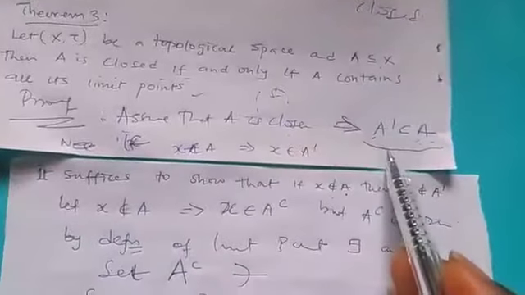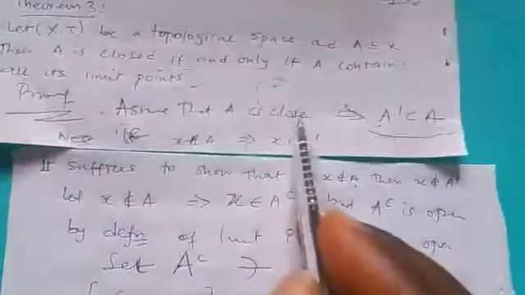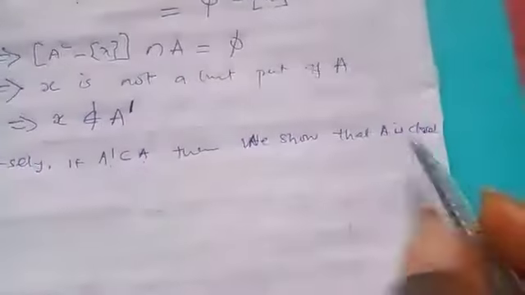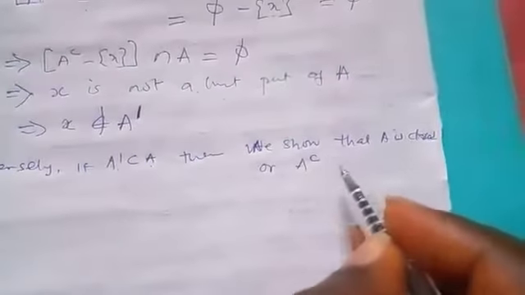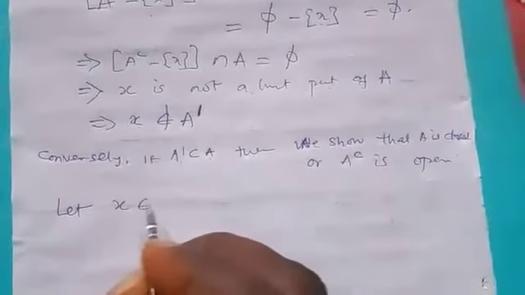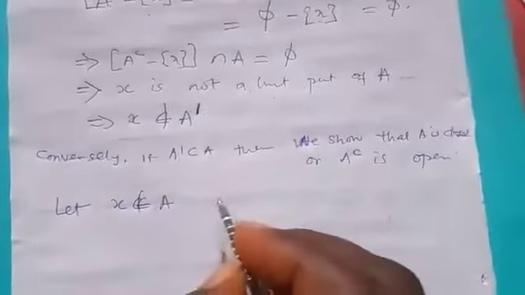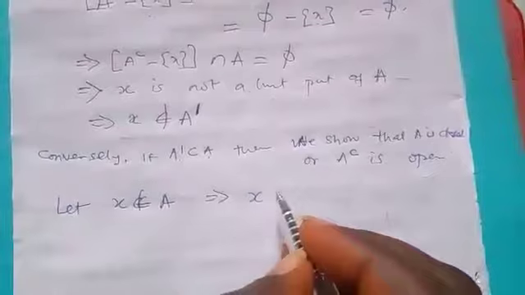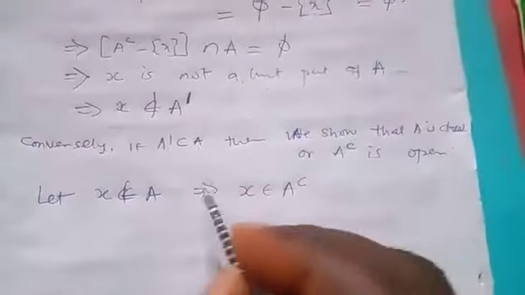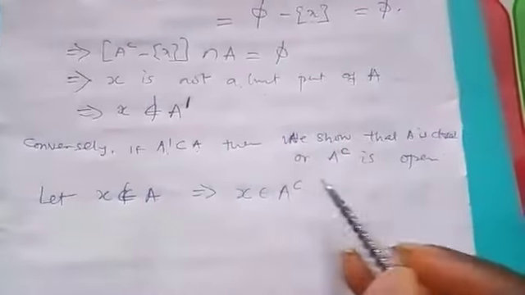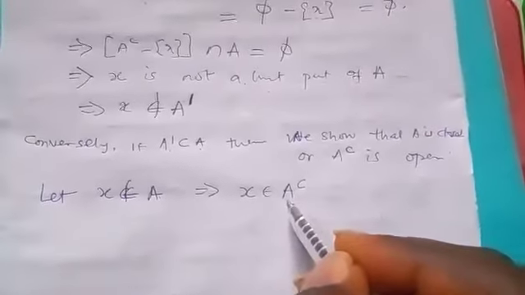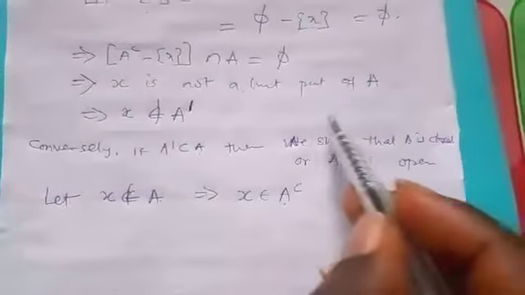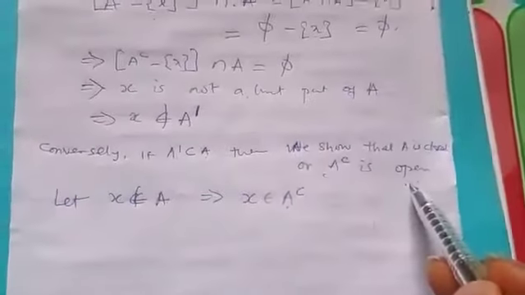The first one, we first assumed that A is closed, then this happens. The question now is, if this happens, can we show that A is closed? So if we want to show that A is closed, it is better for us to show that A complement is open. Now, we still start by saying let S not belong to A. So if S does not belong to A, then S will belong to A complement, as you have known. Although we cannot assume here because we don't know whether A is closed or not. Definitely we cannot say that A complement is open, because we just want to prove that this A complement is open.